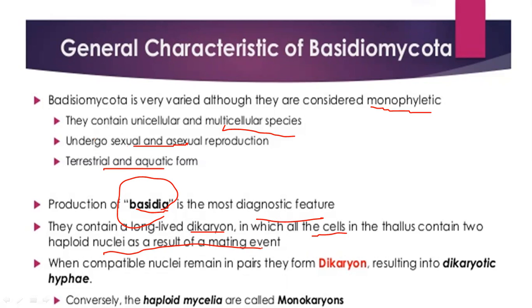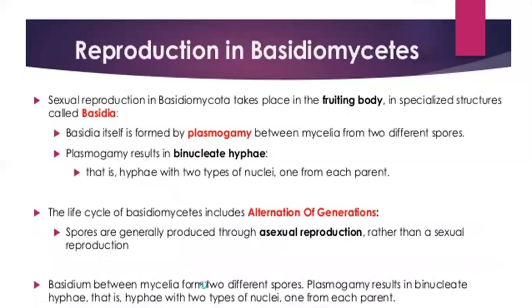After dikaryon, haploid nuclei fuse together, they form diploid nuclei, and then by meiosis they again form lots of nuclei in single basidia. We will see in its life cycle. So when compatible nuclei remain in pairs, they form dikaryons, resulting in dikaryotic hyphae. Conversely, haploid mycelia are called monokaryon, and there are dikaryon hyphae also.